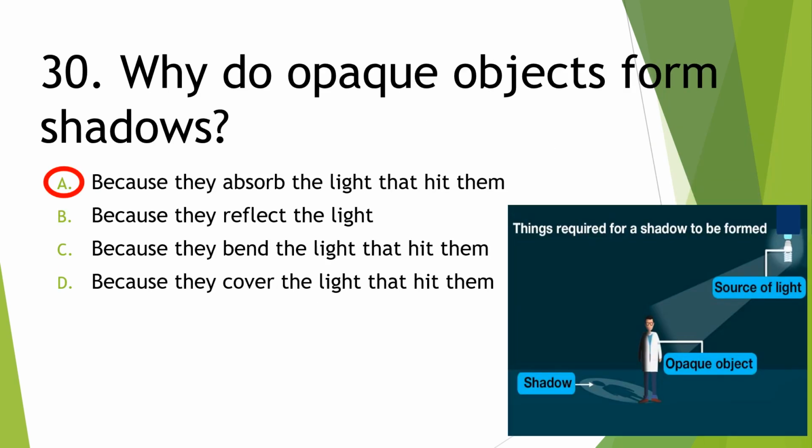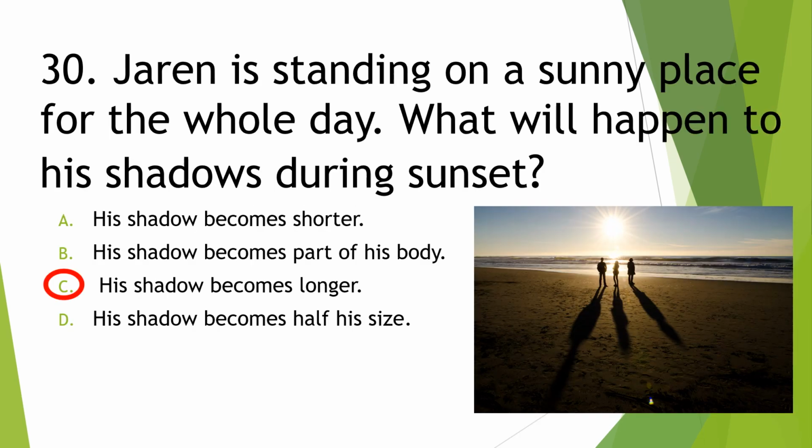Next, why do opaque objects form shadows? A. Because they absorb the light that hits them. B. Because they reflect the light. C. Because they bend the light that hits them. D. Because they cover the light that hits them. It's letter A.